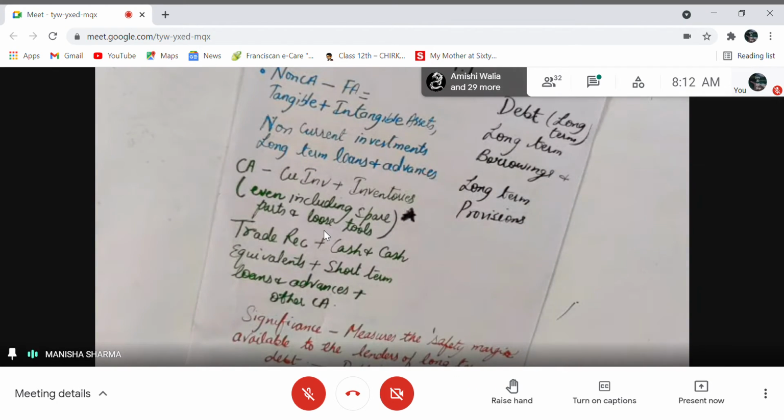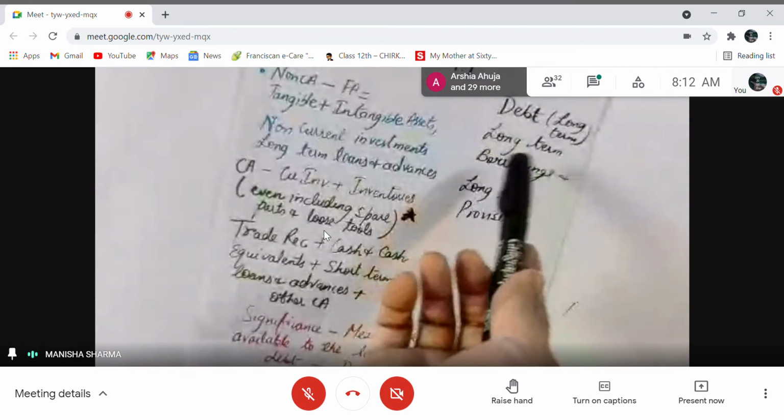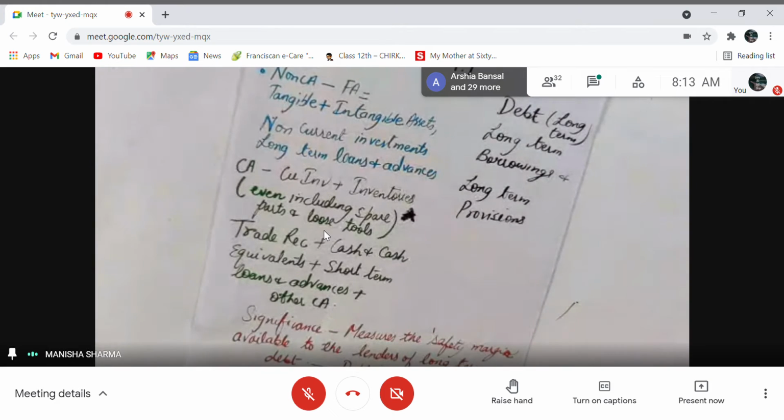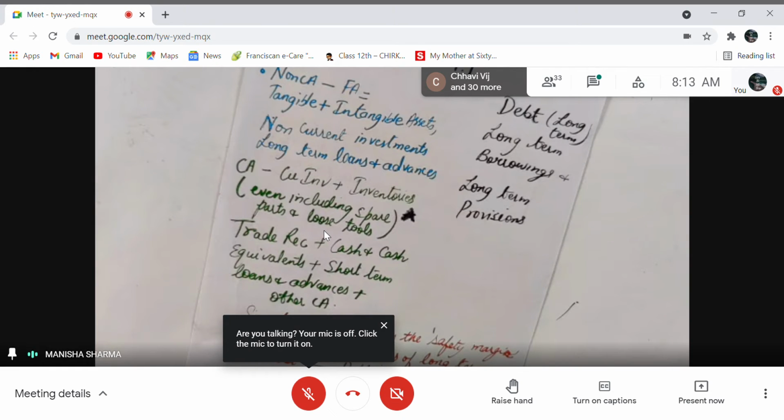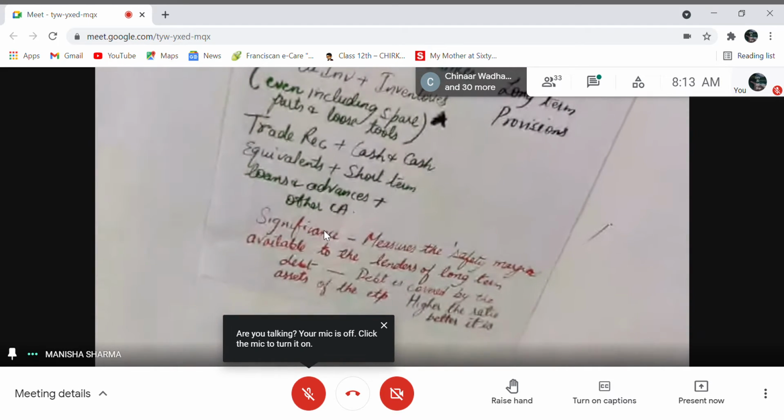Other non-current liability is also part of long-term debt. But generally, in the sums, other non-current liability is missing. Basic knowledge is required, but debt will be taken as long-term borrowings and long-term provisions. Or if long-term borrowings and provisions are not given, even non-current liability will be considered as long-term debt, right? Now, what is the significance?